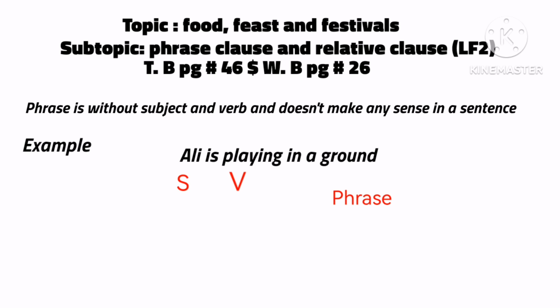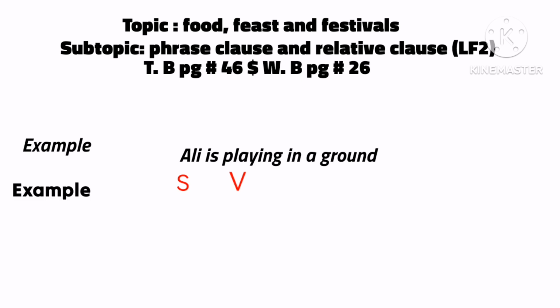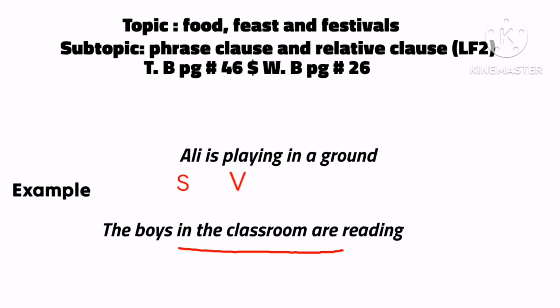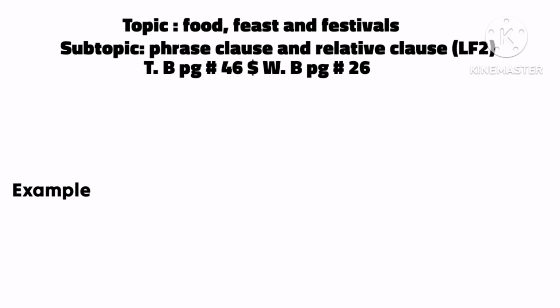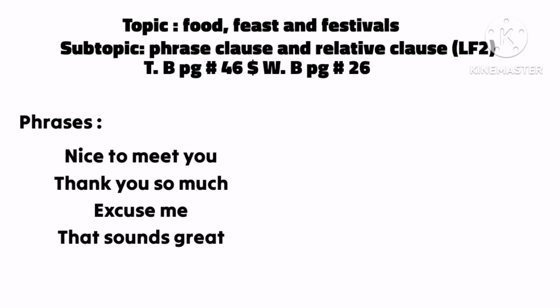Here is another example: the boys in the classroom are reading something. Boys is a subject, reading is a verb, so "in the classroom" is a phrase. Some more examples of phrases are: nice to meet you, thank you so much, excuse me, that sounds great. These are all phrases because they are without subject and verb.